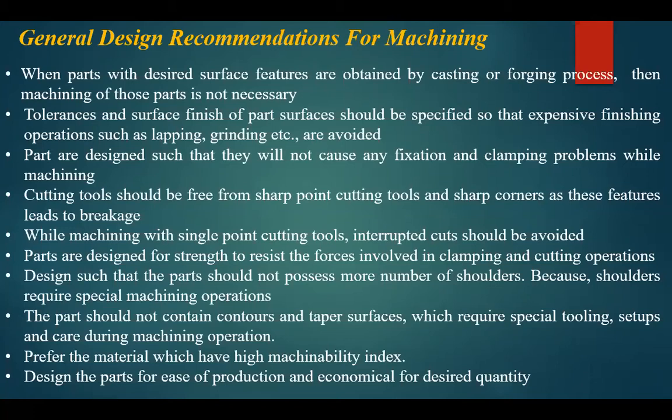Okay, so the parts are designed for strength to resist the forces involved in clamping and the cutting forces. You already know, when the workpiece is placed on a chuck, the tool is placed on a square tool post, and feed and depth of cut are given, what different cutting forces are evolved? What are the cutting forces? When more cutting forces act on a workpiece, what properties can change in the workpiece and in the tool? So whether we can perform more operations on a certain workpiece or not.